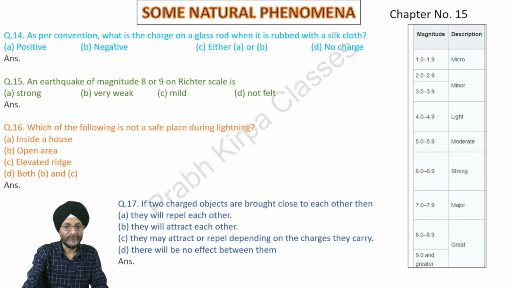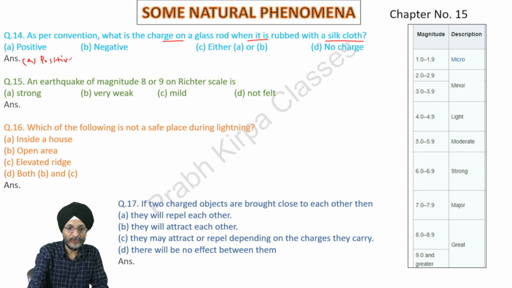Question 14. As per convention, what is the charge on a glass rod when it is rubbed with a silk cloth? As per convention, the charge on a glass rod is positive when it is rubbed with silk cloth.